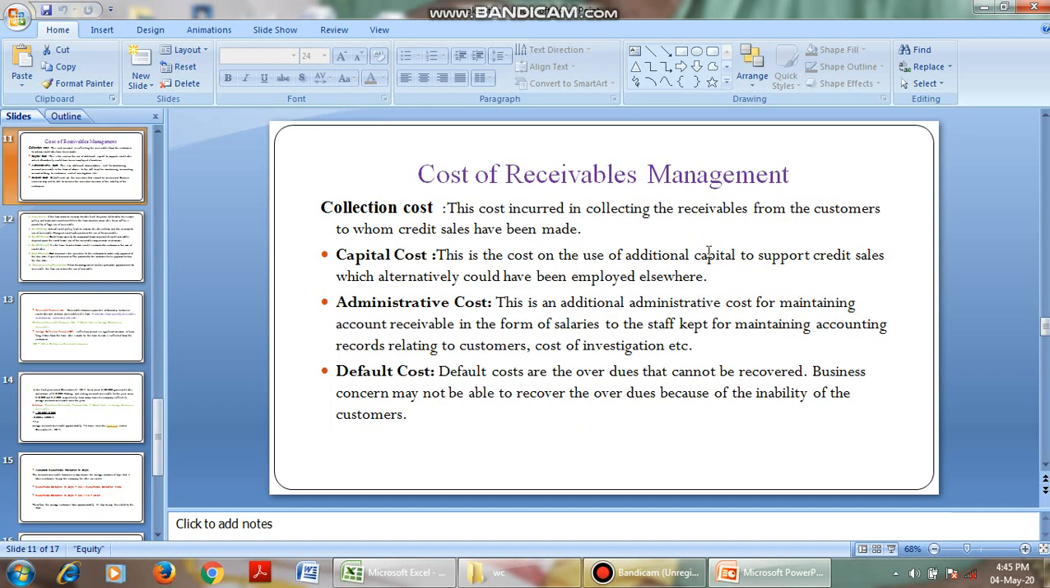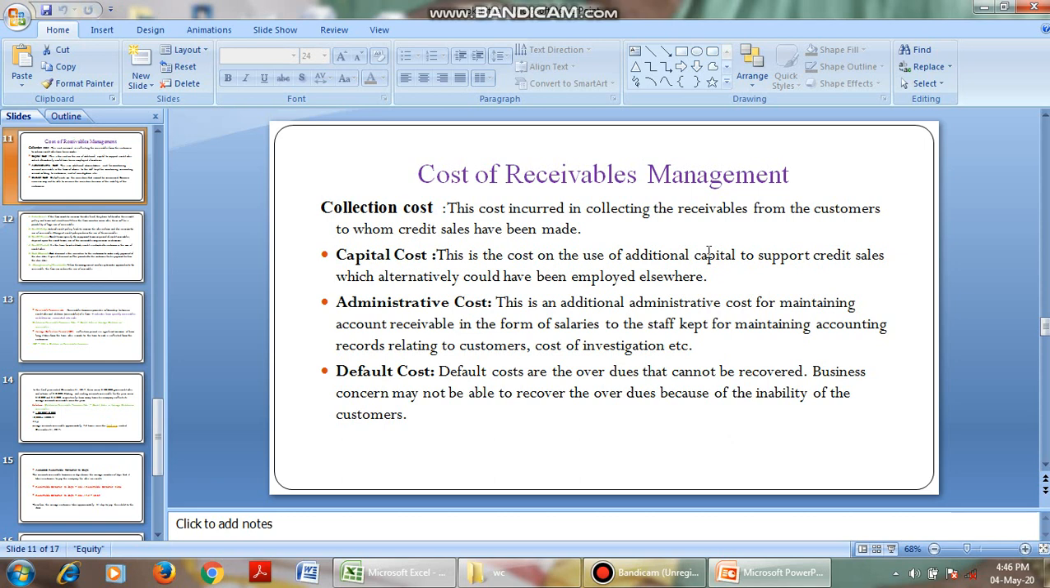Coming to the cost of receivables management: collection cost, that is the cost incurred in collecting the receivables. I have given you money. After 3 months, I will get my money back. To collect the money, I have to write letters to you asking for my credit back. That cost we call collection cost. That is the cost incurred in collecting the receivables from the customers to whom credit sales have been made.